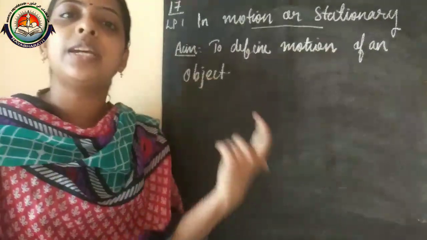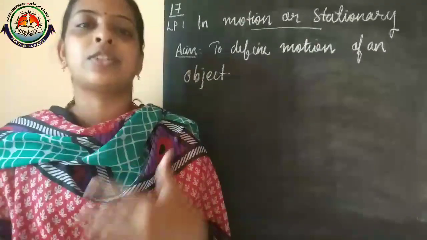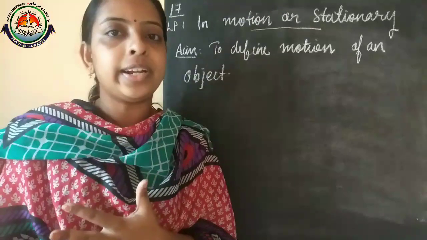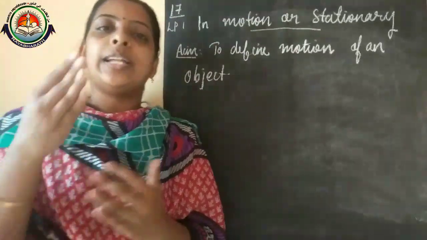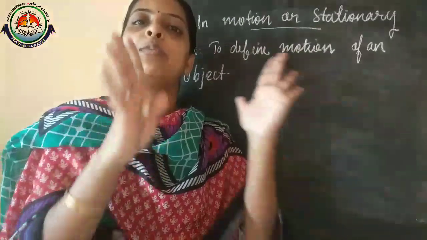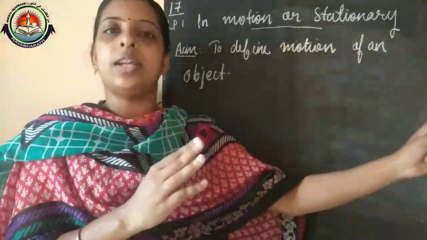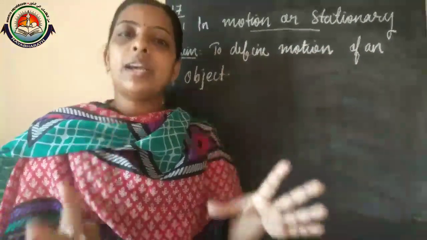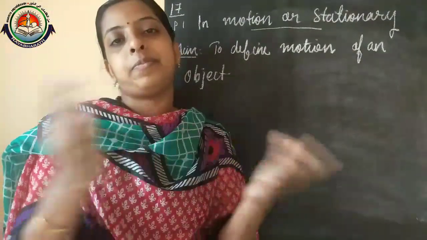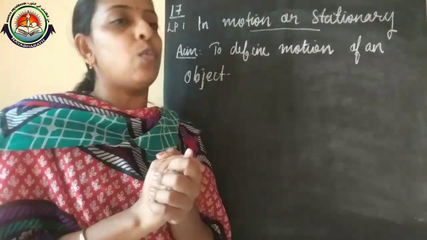But if I take a step and move forward, sideward or backward, I am actually changing my position. So stationary means that the object is not moving. That object is at rest. That is considered stationary. And motion means any kind of object which is moving. That is considered motion.